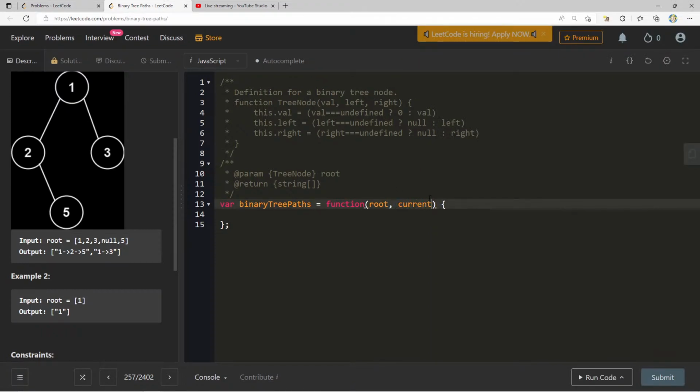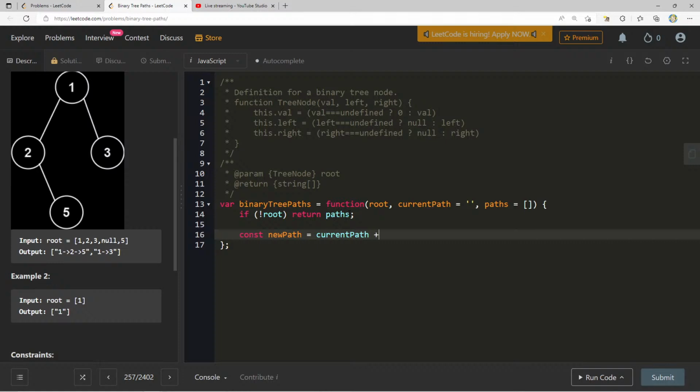I think I want to say something like current path is this, and then our paths is equal to an empty array. If not root, let's just go ahead and return paths. Then we can say const new path will equal the current path plus root.val.